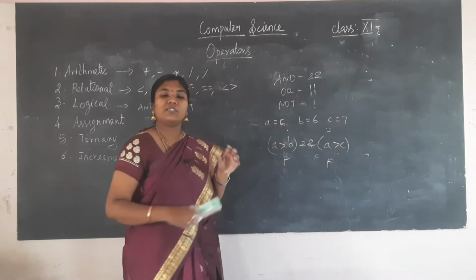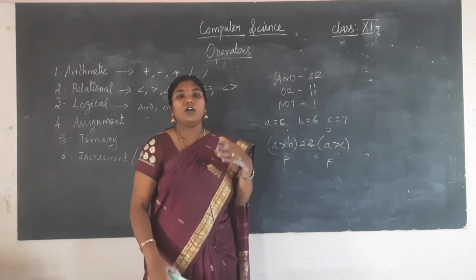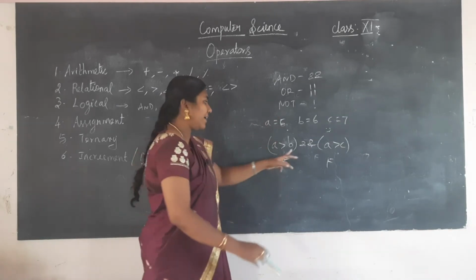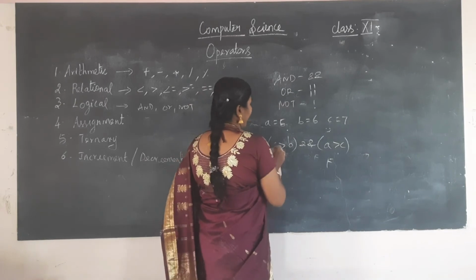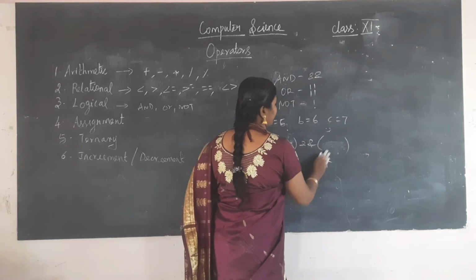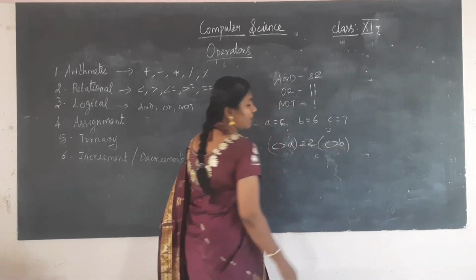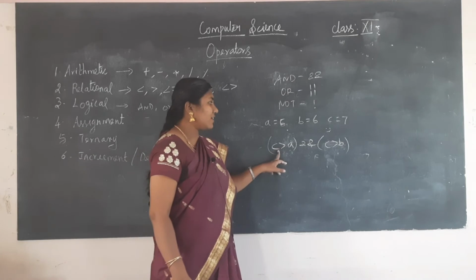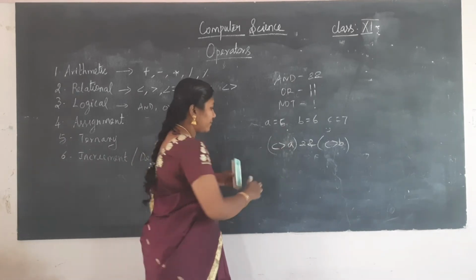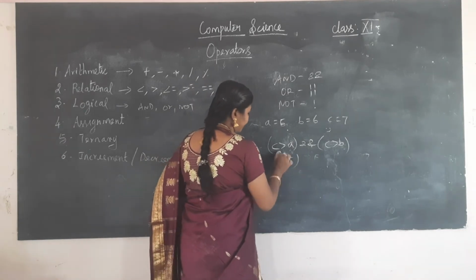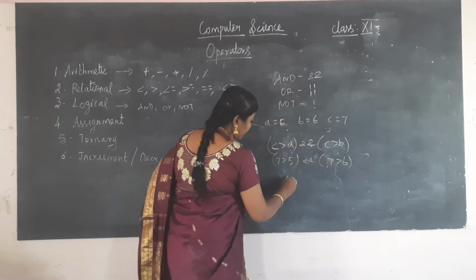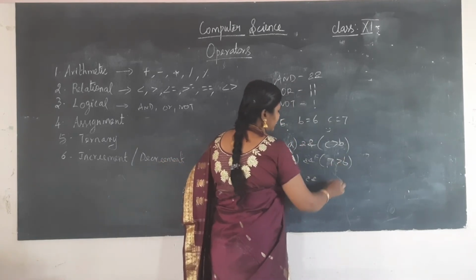So if I want to check more than one condition, or if I want to check 2 conditions to be true or false, I can use this and operator. So if I am having C greater than A and C greater than B, now check what will be the answer. What is the value of C? 7. What is the value of A? 5. So 7 greater than 5, condition true, and 7 greater than 6, condition true.